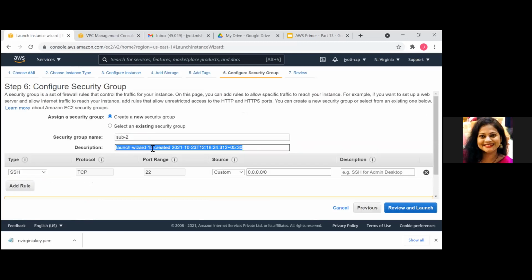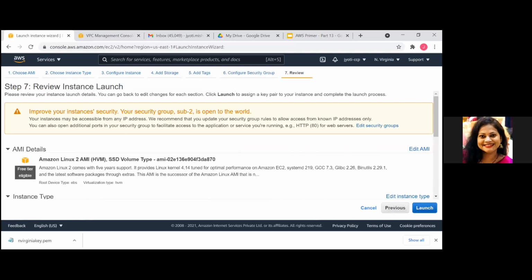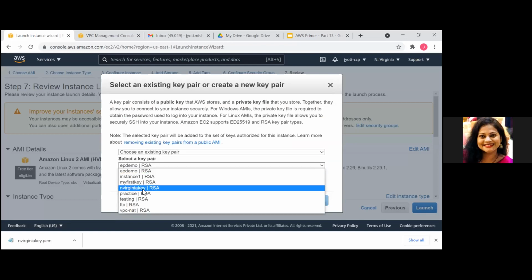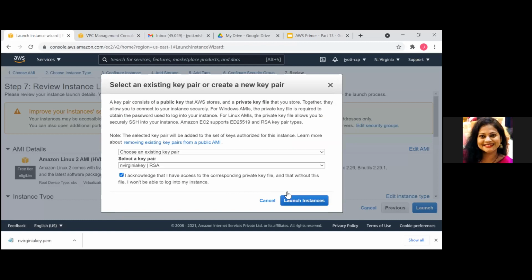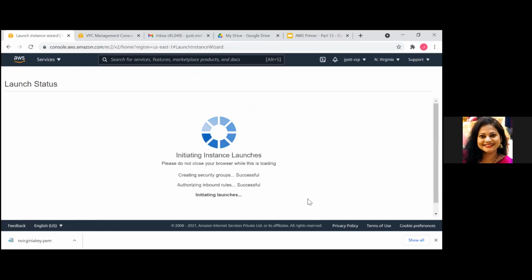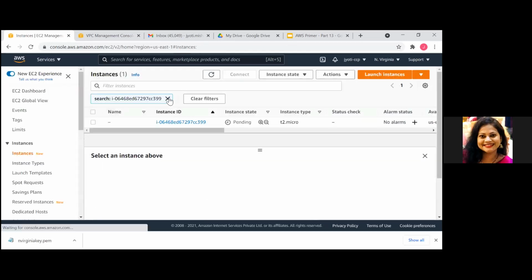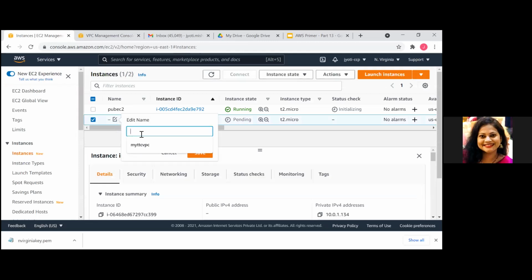Sub2, sub2, launch. Let's choose the existing key pair only, which was the Virginia key. Meanwhile, they are coming up.